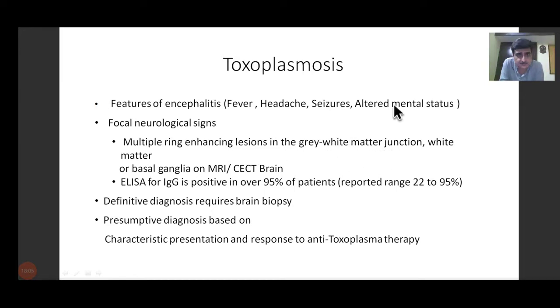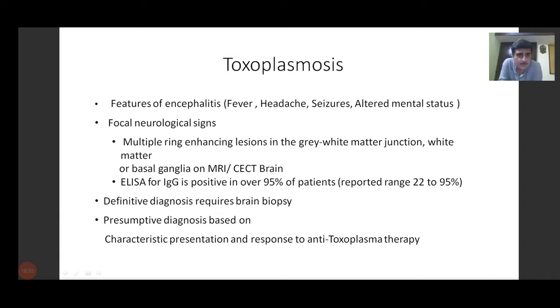These ring-enhancing lesions are commonly seen in the basal ganglia or the gray and white matter junction on MRI or CT scan. ELISA for immunoglobulin G is positive in over 95% of patients. So ELISA is a very important diagnostic modality.